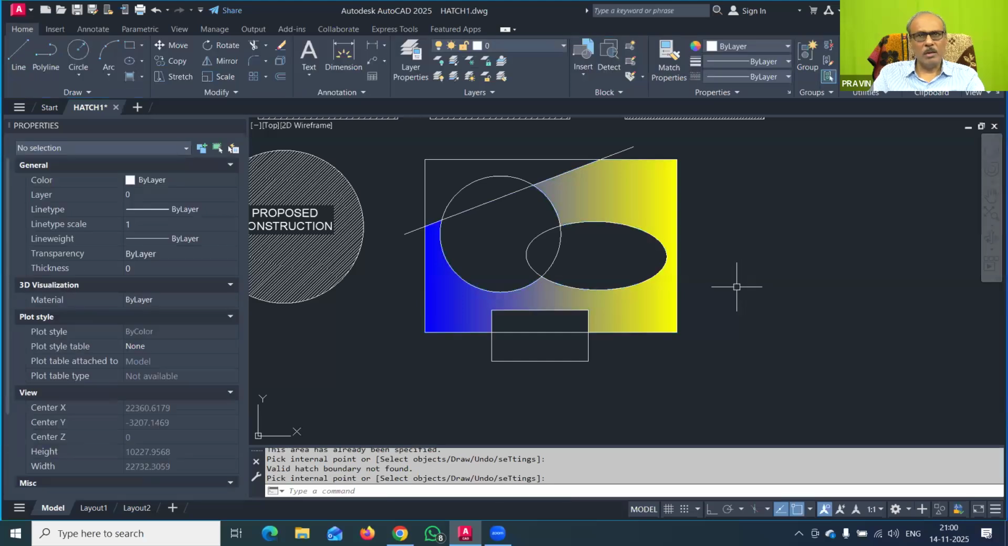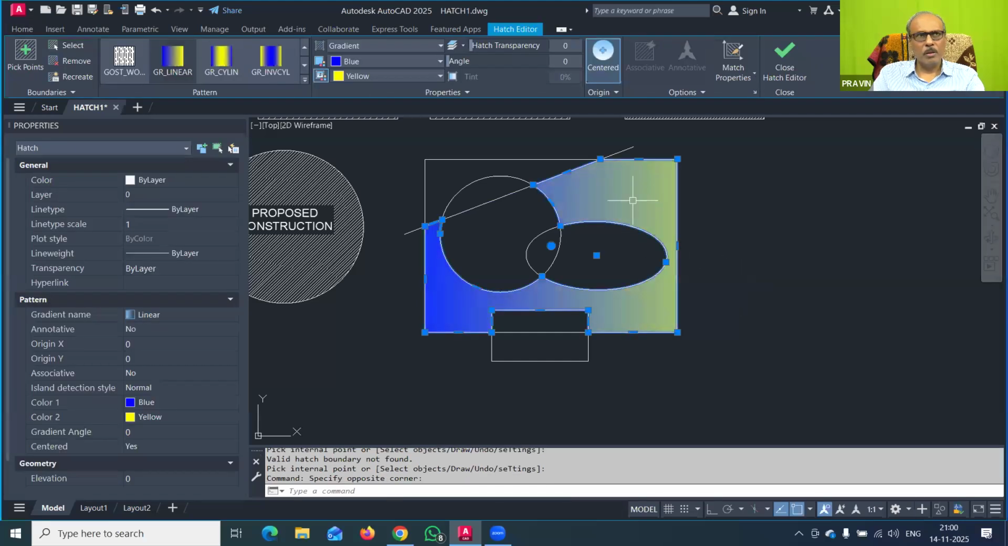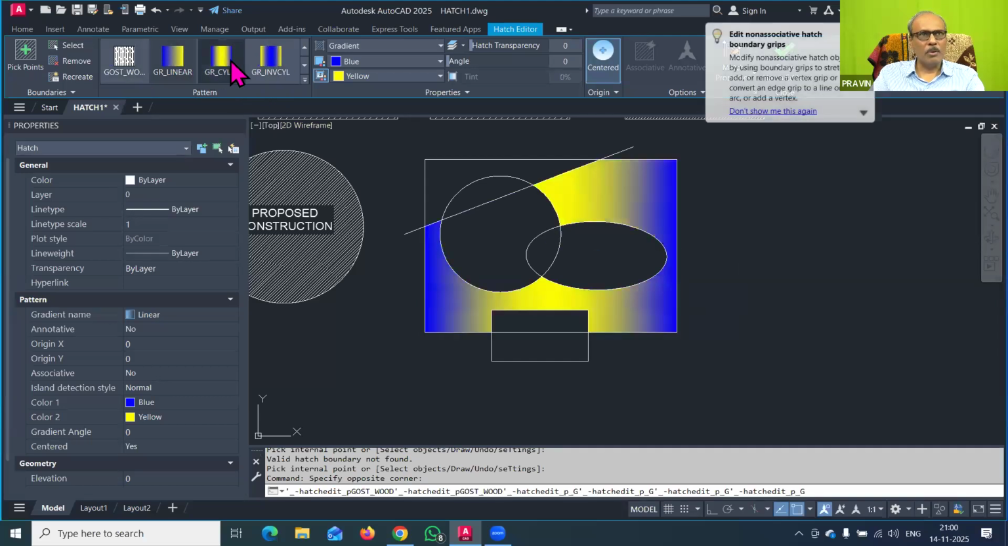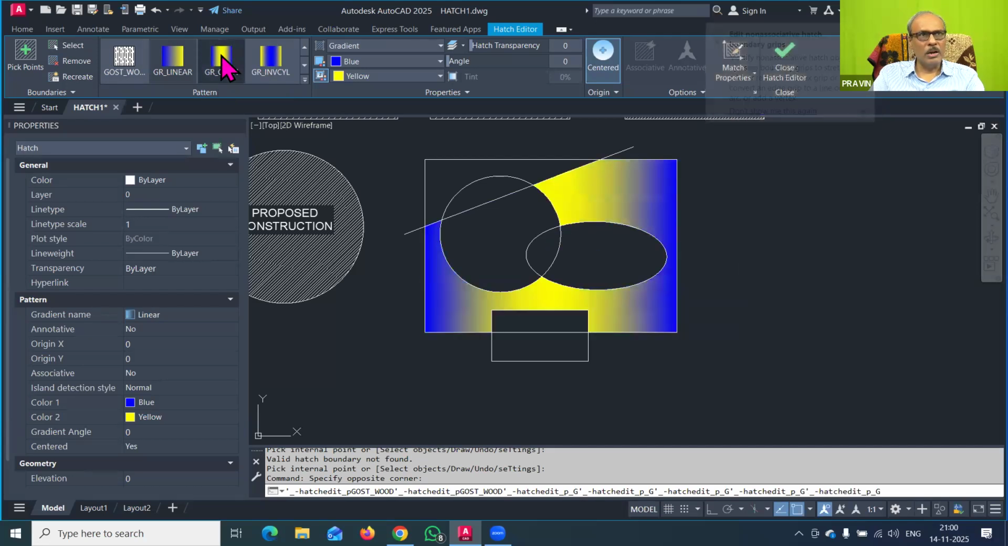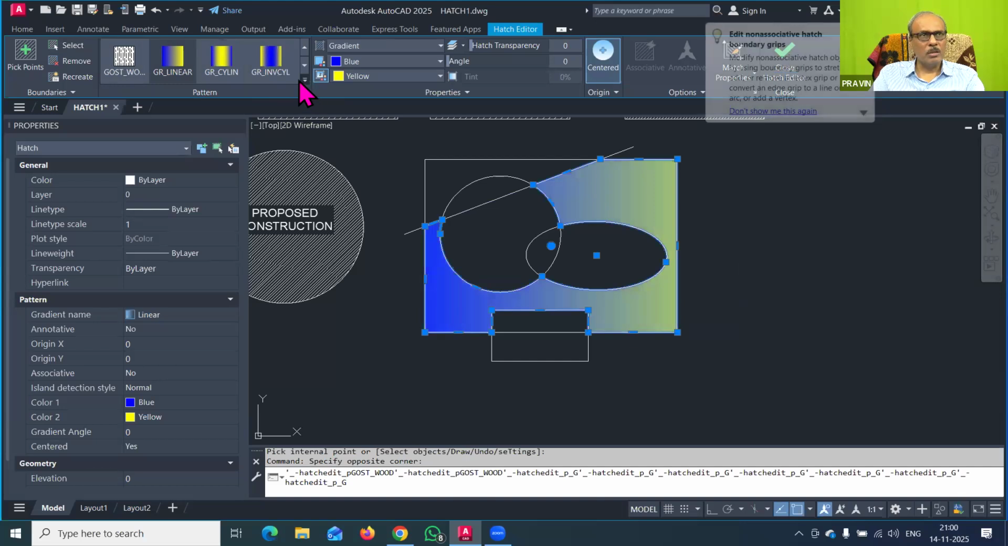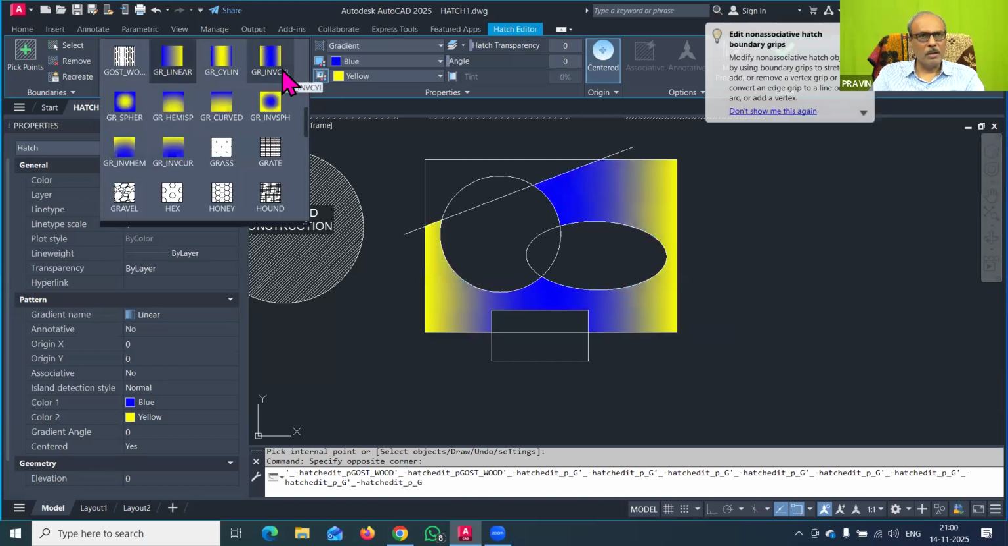And the hatch pattern was there. Now we select this pattern. Here you can see there are various options available, so you can change this. This was cylindrical, this was linear color, this was cylindrical color, and this was inverse cylindrical. So these different options are there.